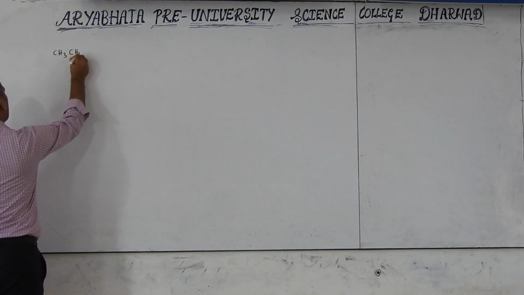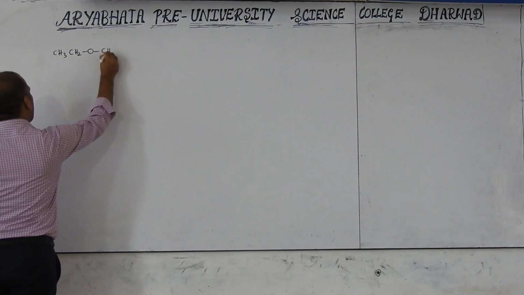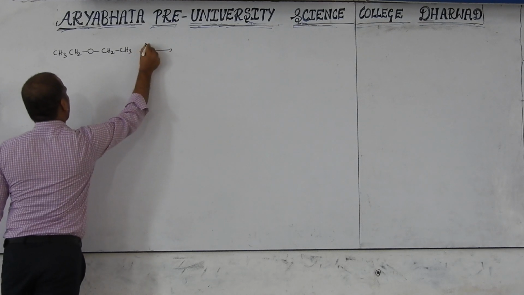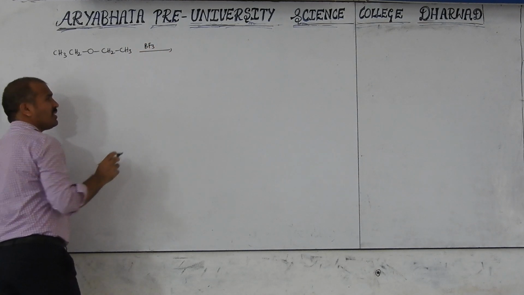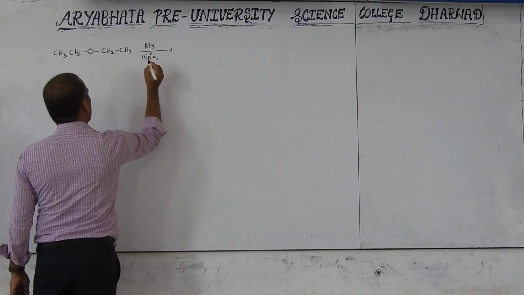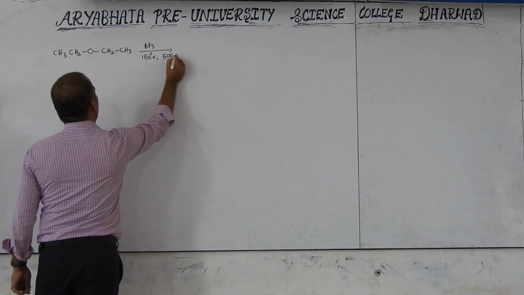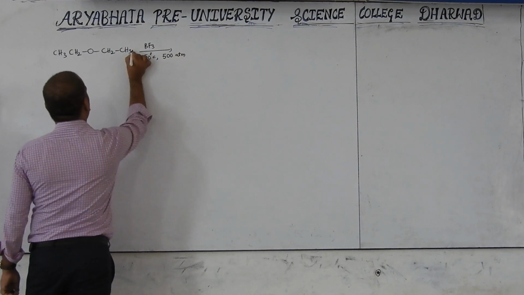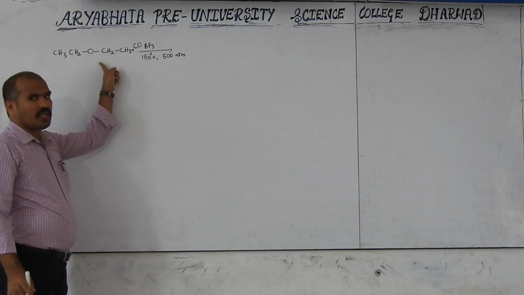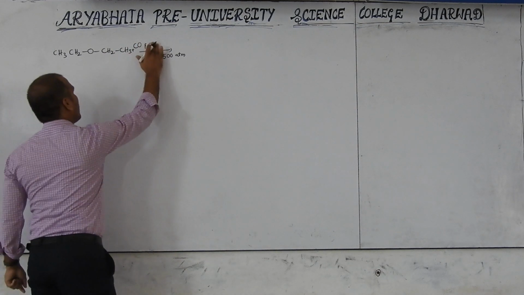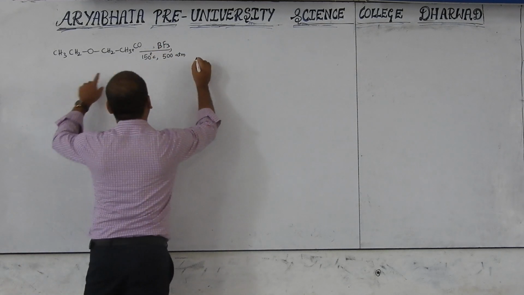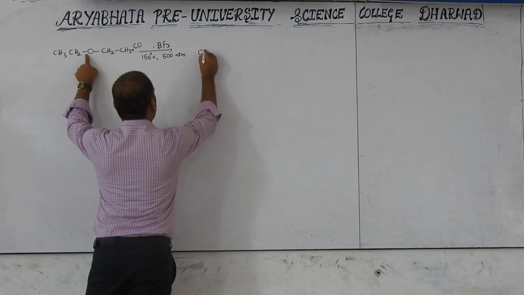CH3CH2OCH2CH3 reacts in the presence of a BF3 catalyst, with a release acid, at nearly 150 degrees Celsius and nearly 500 atmosphere pressure, with carbon monoxide. This ether reacts with carbon monoxide with this catalyst. Then the CO will be added here.